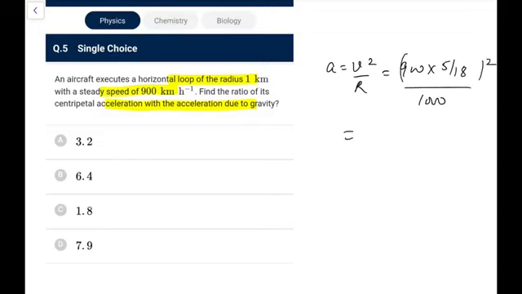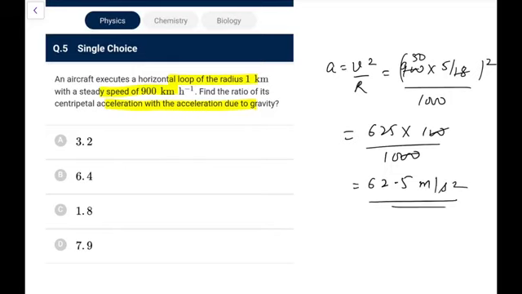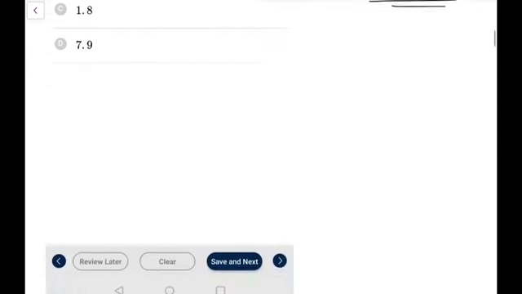So what we get now, this is 18, this would be 50, 50 into 5, 250, 250, that is 625 into 100 I can do, and this is 1000. So what we get is 625 by 10, or you can say 62.5 meter per second square. So that is 6.25 times g, and if you take g as 9.8, it would be approximately 6.4 times. You can directly go for it.